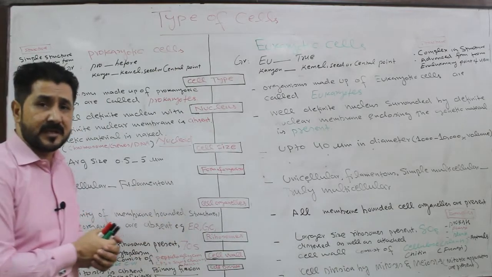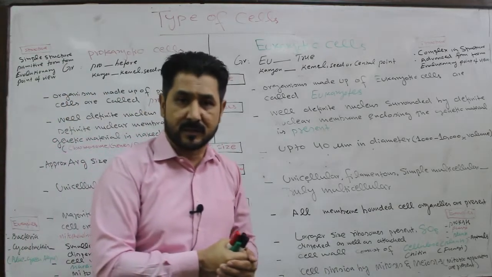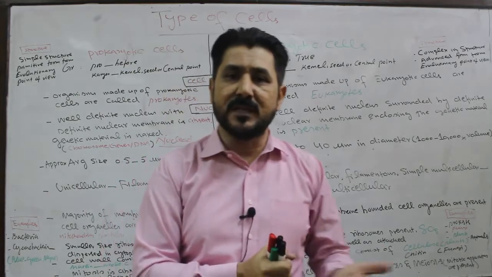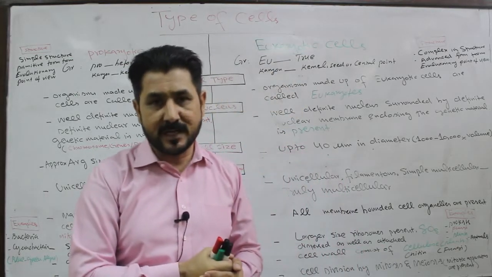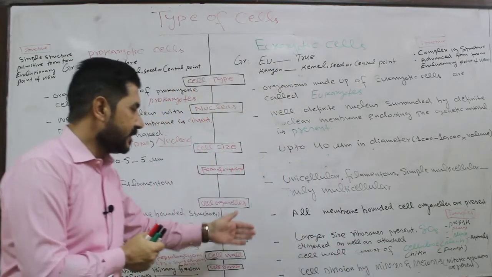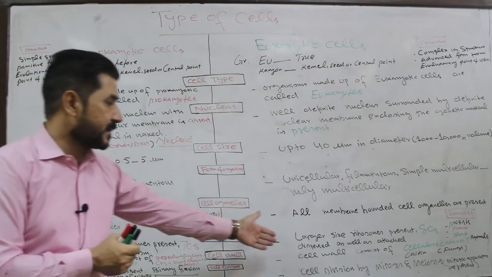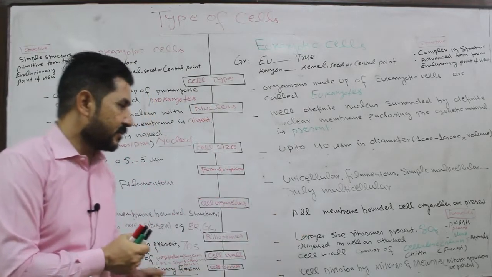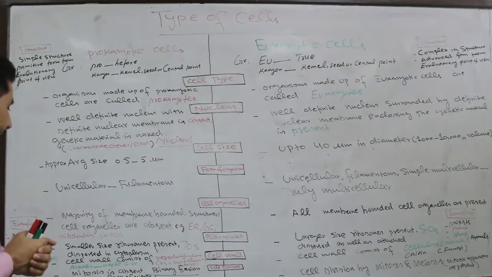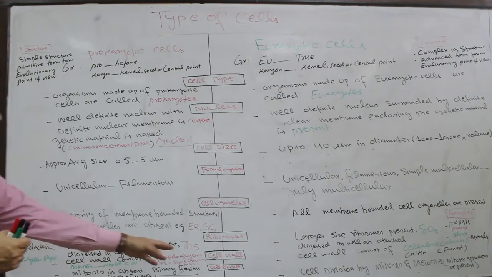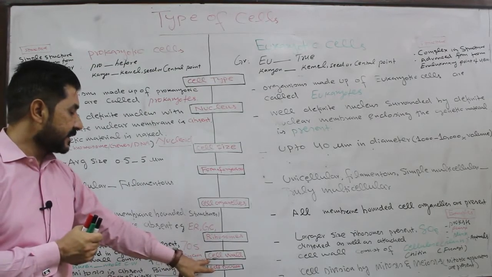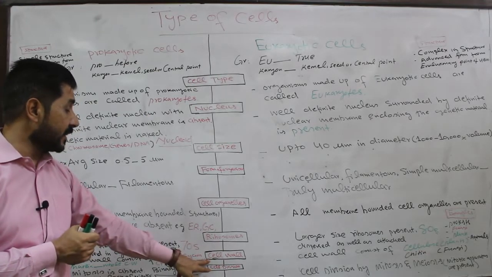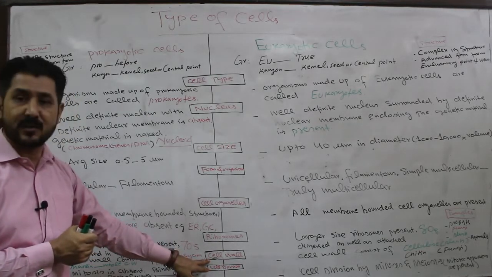That is why the endoplasmic reticulum looks granular or studded with granules, and these granules are actually called ribosomes. So here both types of ribosome, dispersed and attached, are present in the eukaryotic cell.